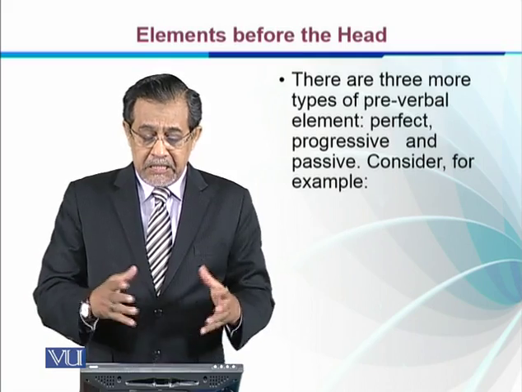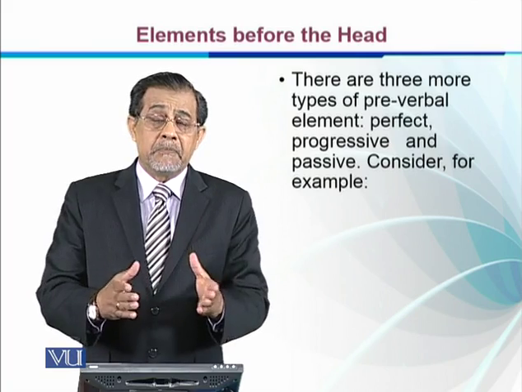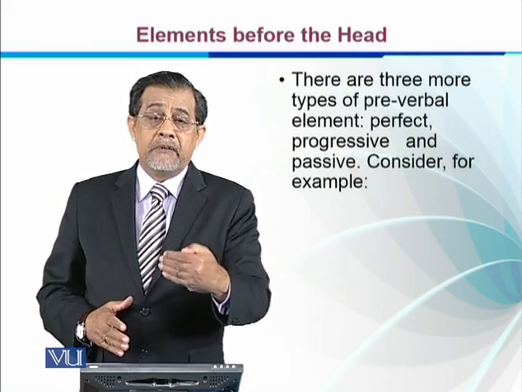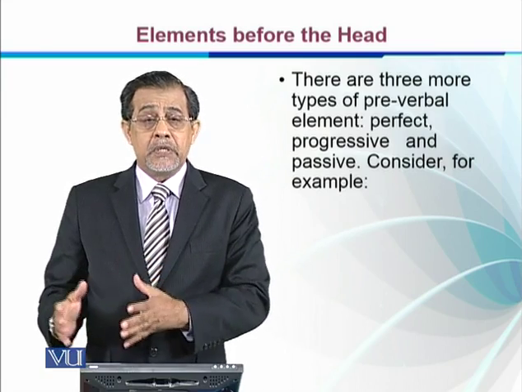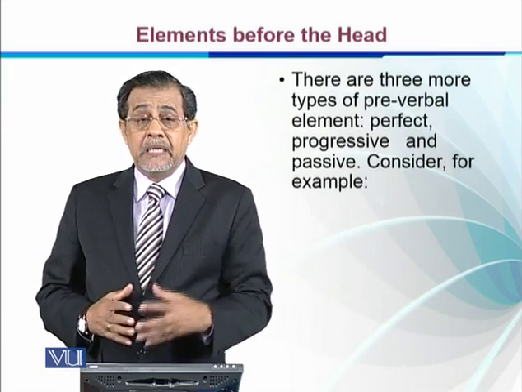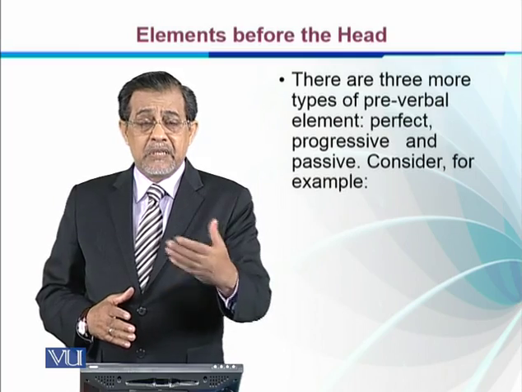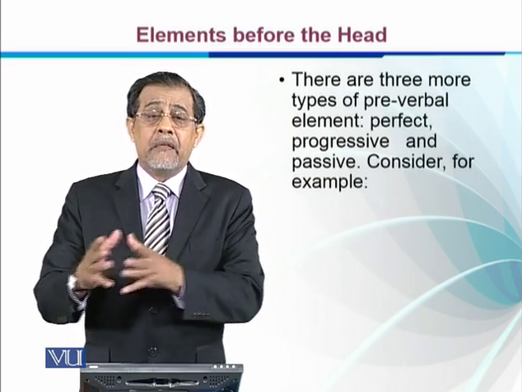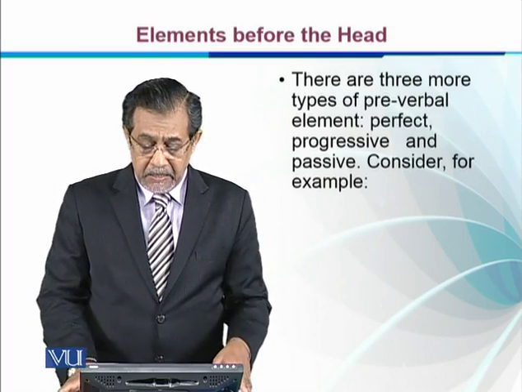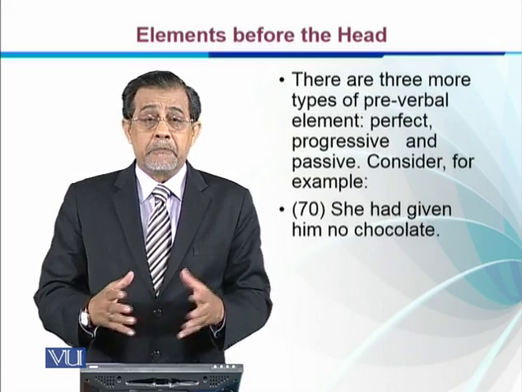Similarly, progressive tense shows that the action is in progress. That means present continuous and past continuous, so is folding or was folding. And similarly, passive. For example, he writes a letter and a letter is written. What we do is add the auxiliary and put the verb into the third form, or past participle. She had given him no chocolate. So you can say that it's past perfect.